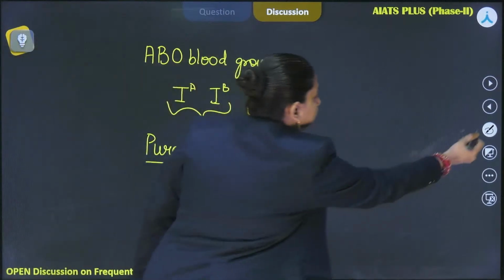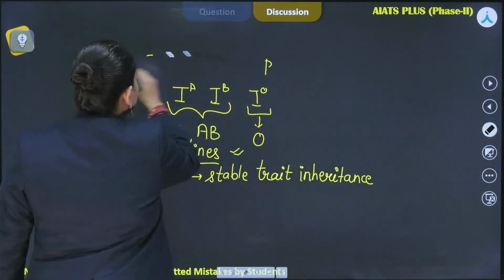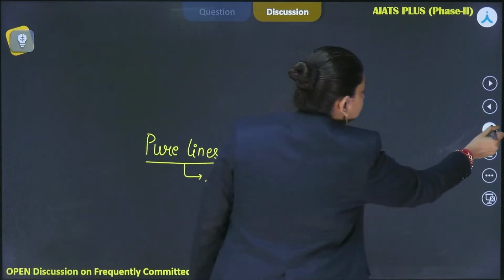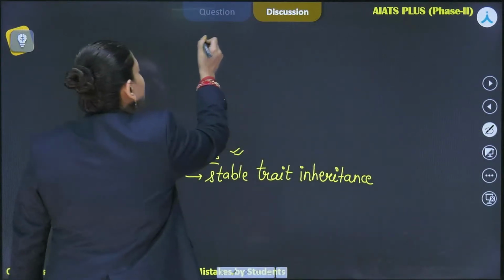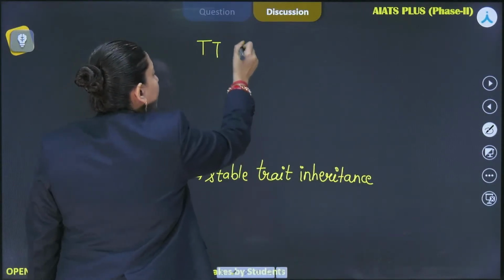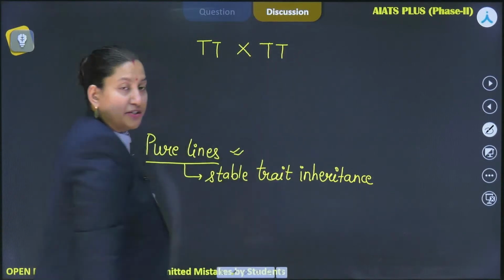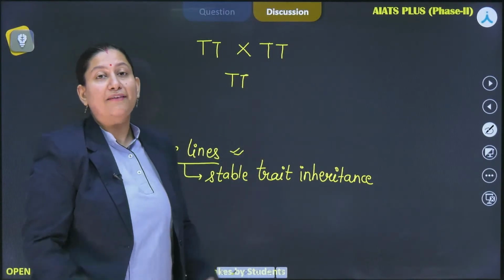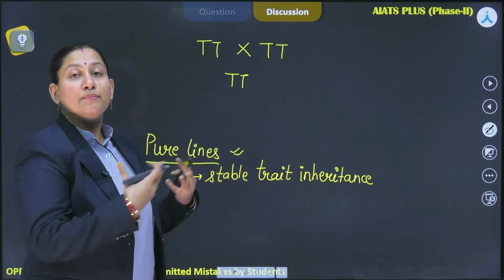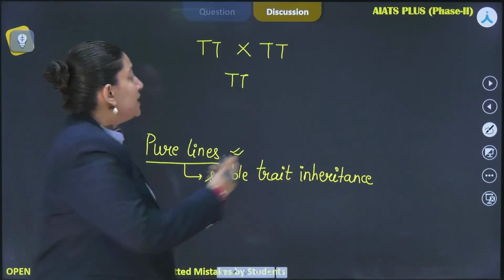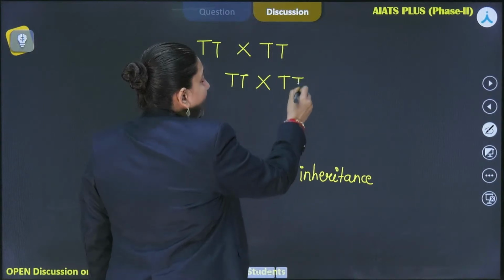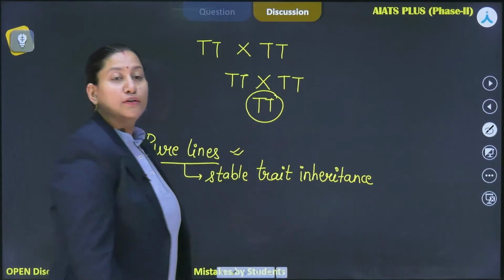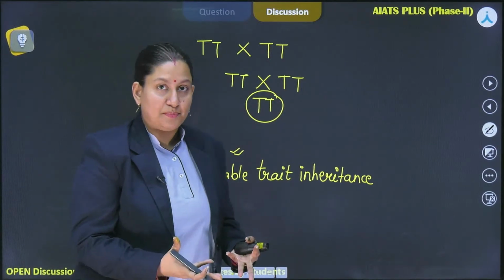And in order to impart this particular inheritance pattern, the plant or the organism should be homozygous in nature. We'll understand why it needs to be homozygous. Let's suppose again we are considering plant height. If they are homozygous dominant, then every time the progeny they have will have capital T, capital T. That means the progeny they produce would be tall. Similarly, you can have any number of generations and every time the progeny will impart this particular genotype and induce the tallness in the plant.